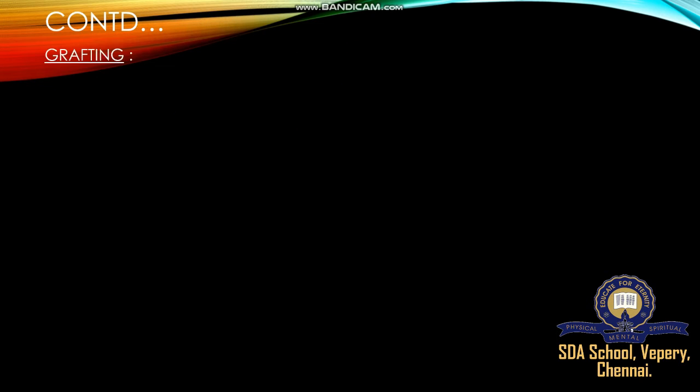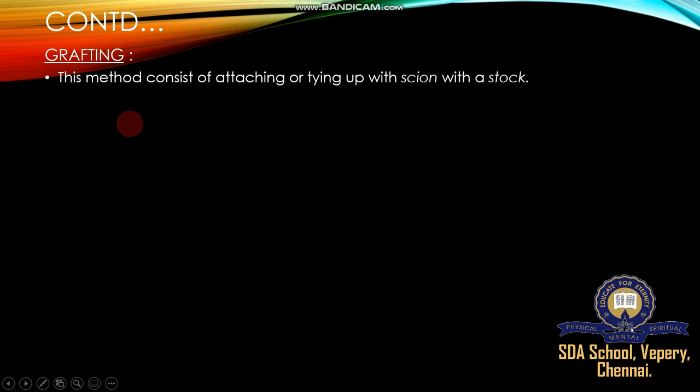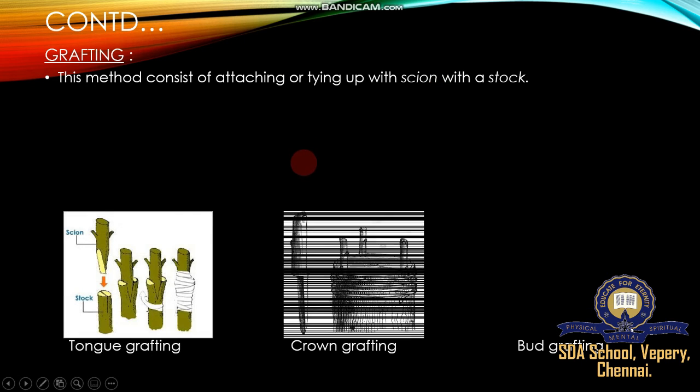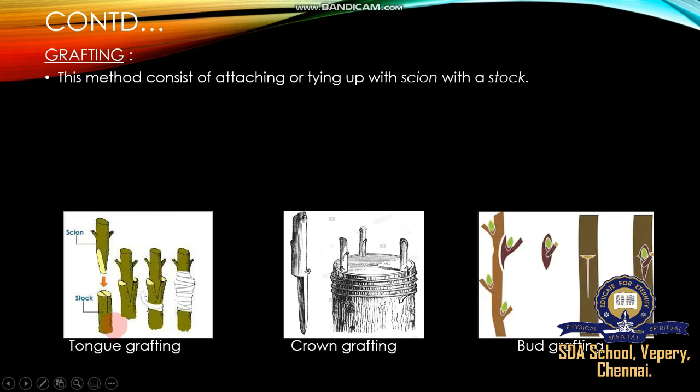The third method is called grafting. This method consists of attaching or tying up the scion with the stalk. Here we know three types of grafting. This plant is a rooted plant, called the stalk, and the new branch.